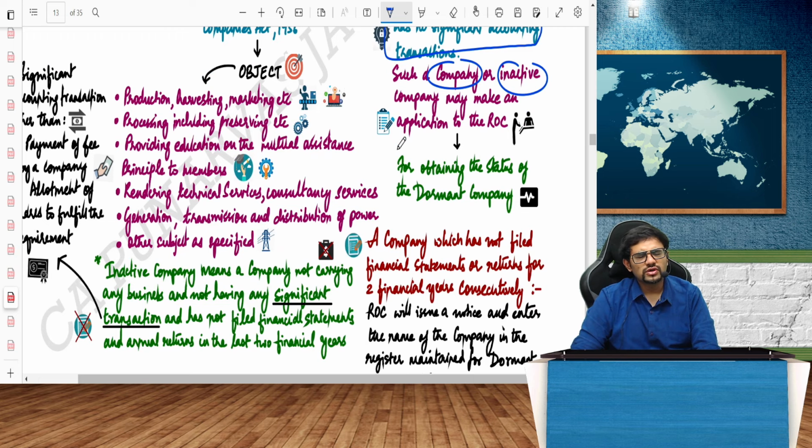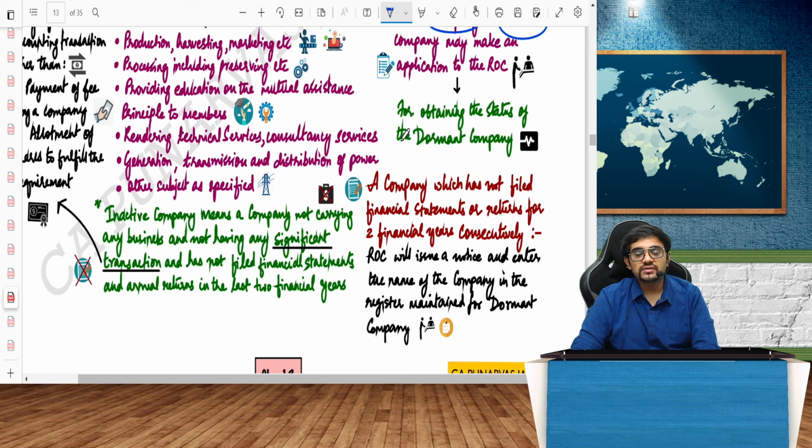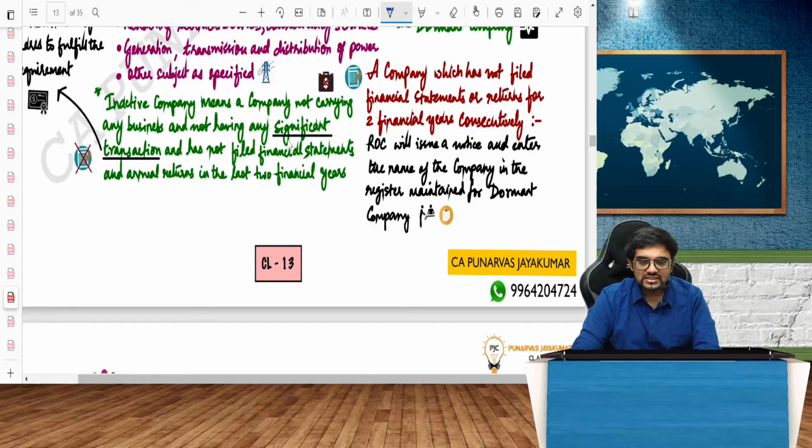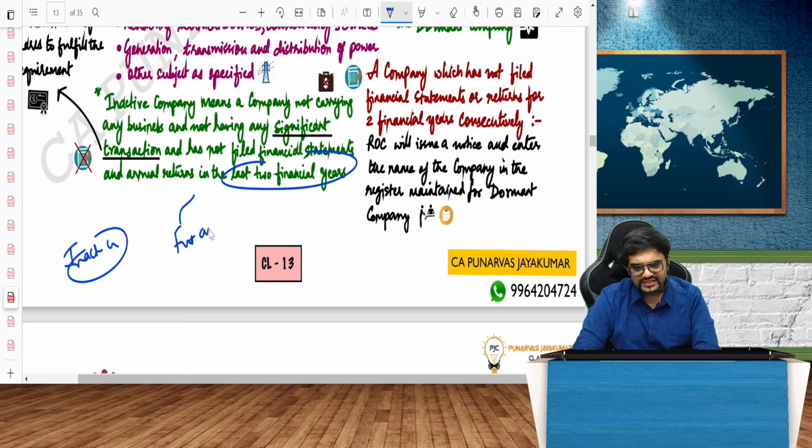Inactive company means what? A company which has not had any business transactions, no significant transaction, and it has not filed annual returns and financial statements in the last 2 financial years. So a dormant company is either an inactive company, or a company there to hold on to a future asset, and it doesn't have any significant accounting transaction.